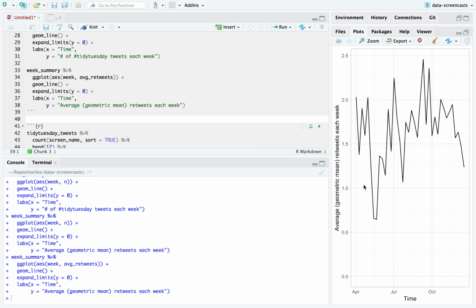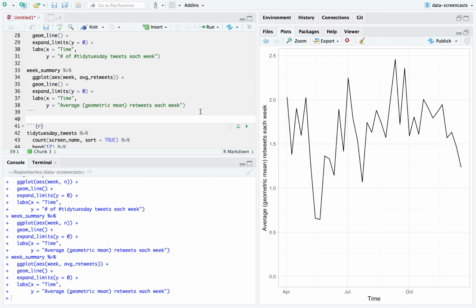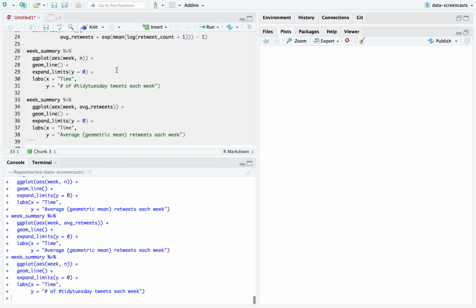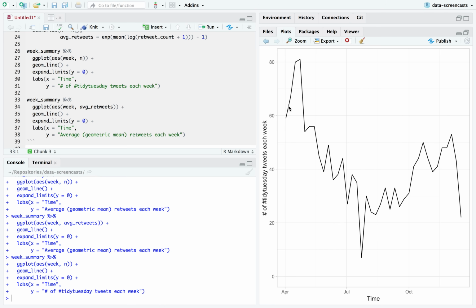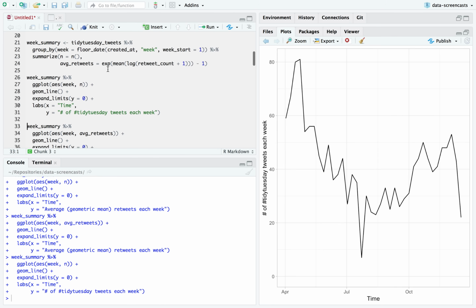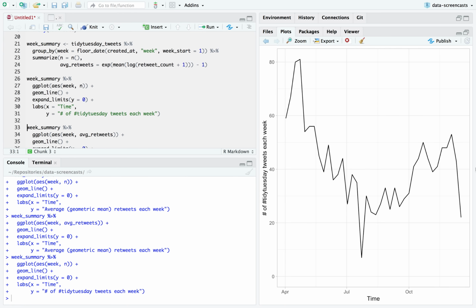One thing that makes this actually good news, not good news, but makes the data set easier to analyze. It means the total retweet curve, if we plotted it, would be somewhat similar to this shape. We don't necessarily need to worry, oh, there are more tweets, but they get fewer retweets, or vice versa. All right, so that's something worth noting.